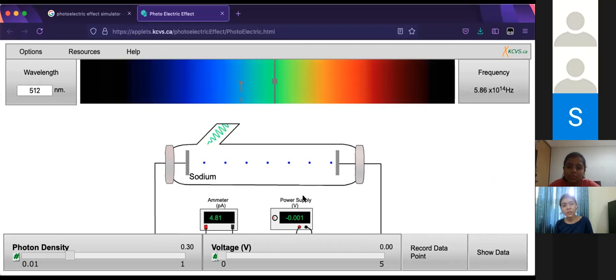So the main inference: if I'm increasing the energy of the electromagnetic radiation, the speed of the electrons has increased, but the number of electrons has remained the same. So if the speed has increased, what energy has increased?